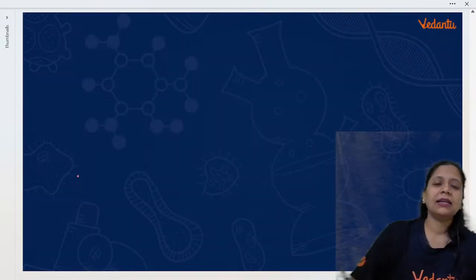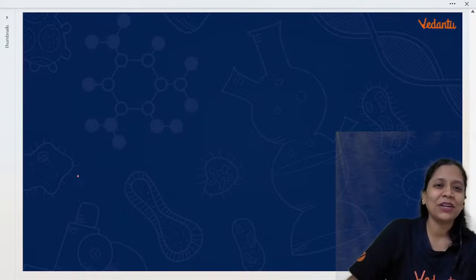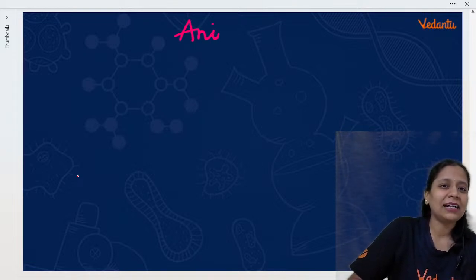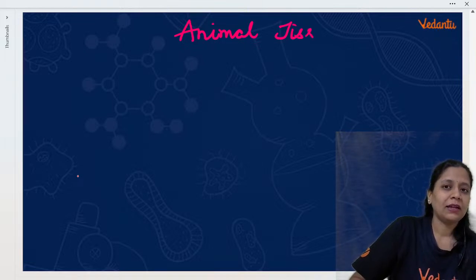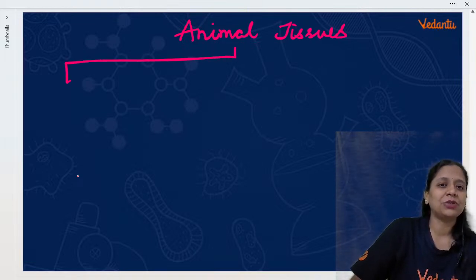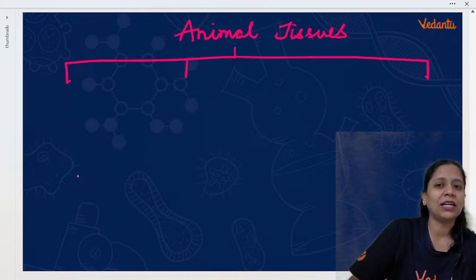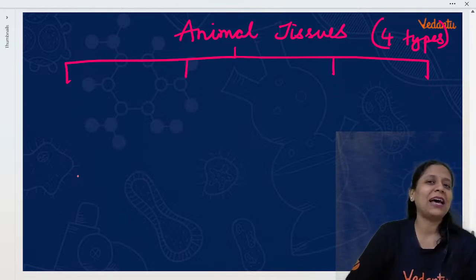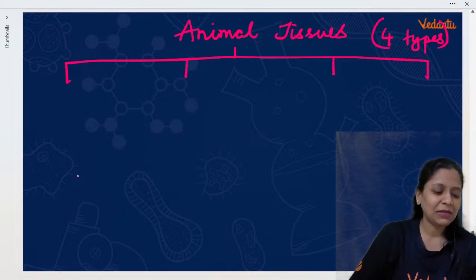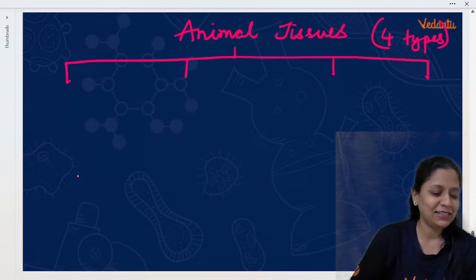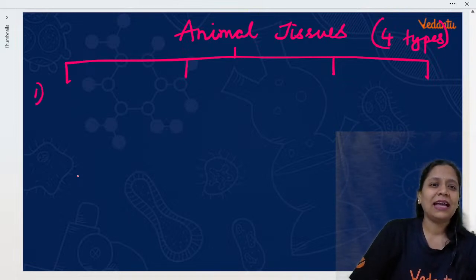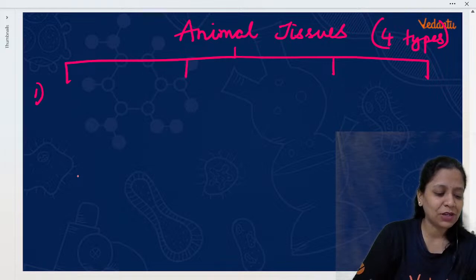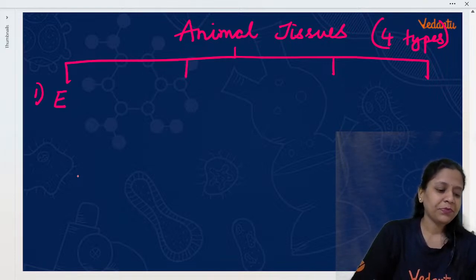So, we practiced. Let me summarize what all we have studied till now. We started with animal tissues last week. Animal tissues are of 4 types. Come on, quickly tell me what are the 4 types of animal tissues. Who will tell me this? Yes, Ramakrishna, C is the right answer. Areolar only. Okay, first one, what is it? What are the different types of animal tissues? Yes, Muzib, the previous question's answer is areolar only.